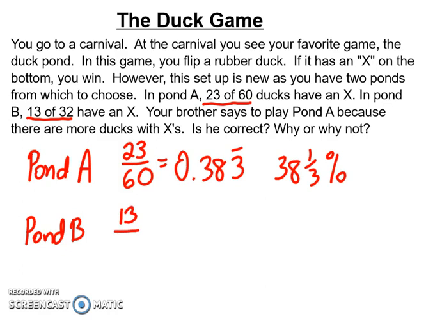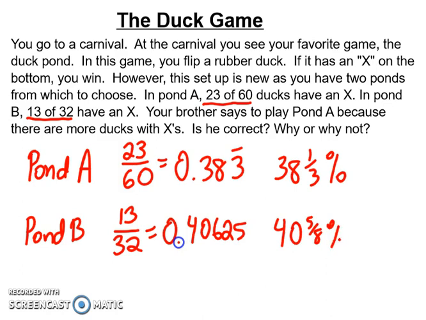out of the total. So there's 13 out of 32. And then when I divide this, I get 0.40625, which, when changed to a percent, is 40 and 5/8%. So while there are fewer ducks, it's more out of the proportion of the total. So I'm better off playing pond B instead of pond A based on how many it is out of the total. So that's more important.